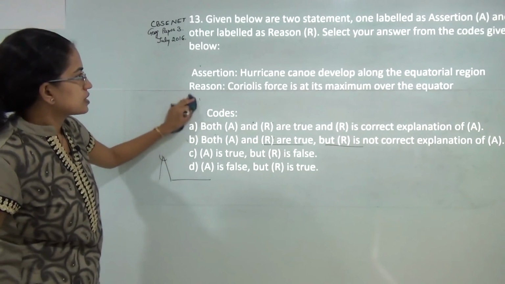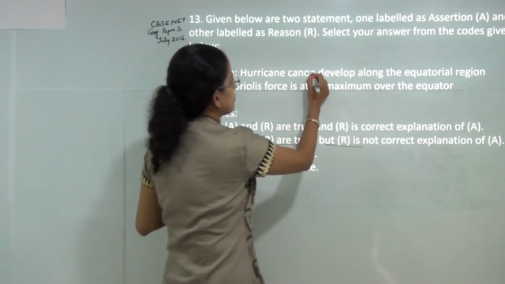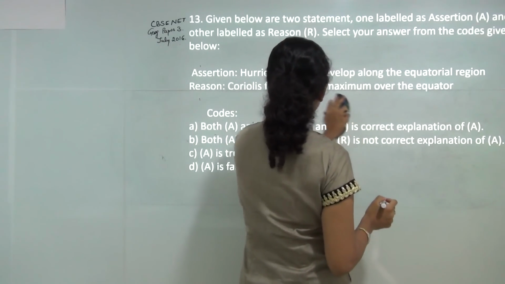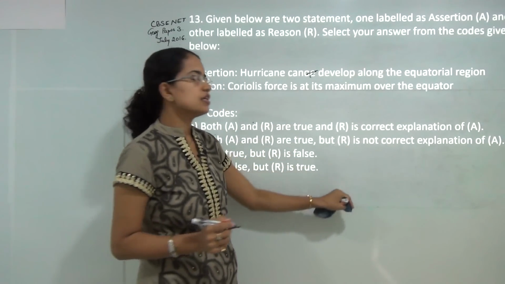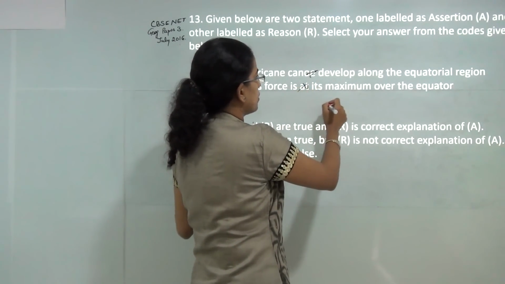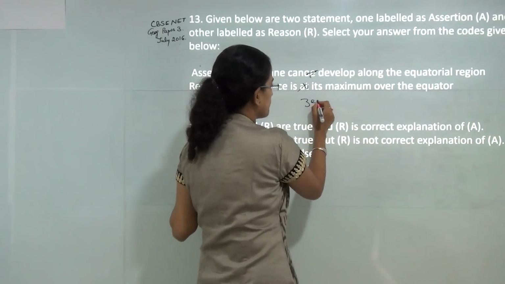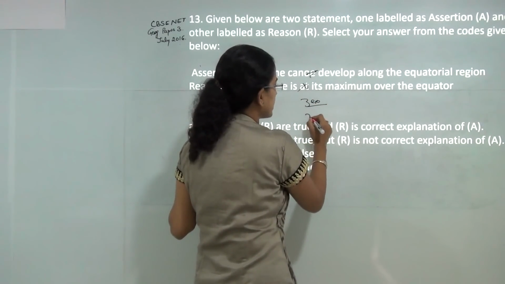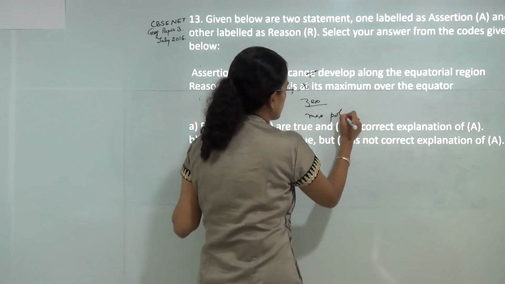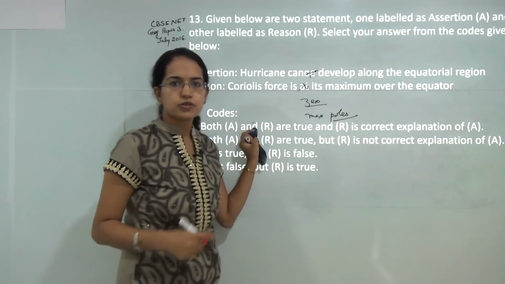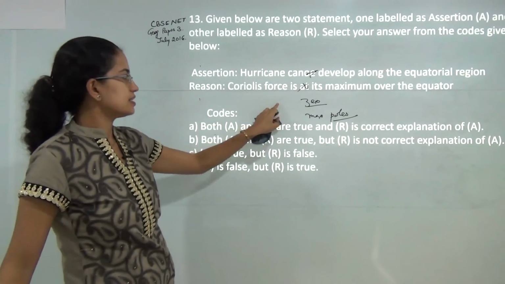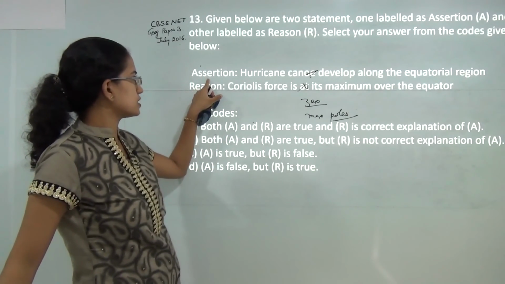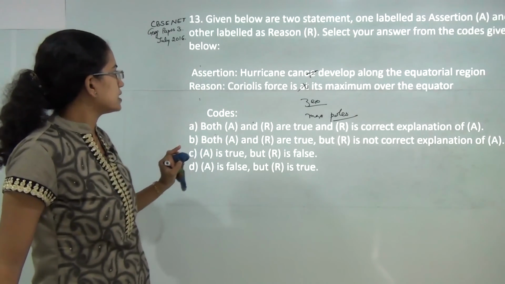Next question. The hurricanes can develop along the equator, that's correct. Coriolis is maximum over equator, that is incorrect, because Coriolis is 0 over equator and it is maximum over poles. Now if you go back on the class on winds and the Coriolis effect that we have talked about, you will clearly understand the reason behind this. So you have assertion that is correct and reason that is incorrect.